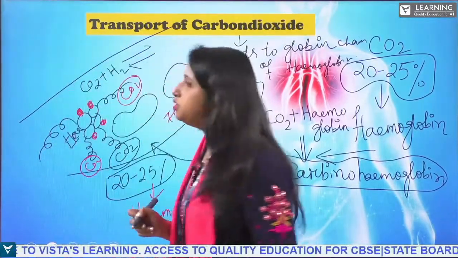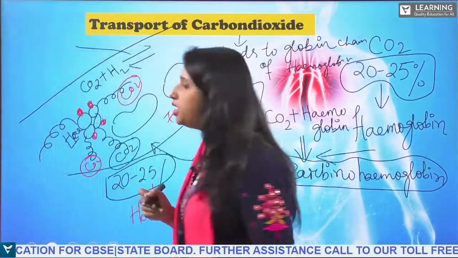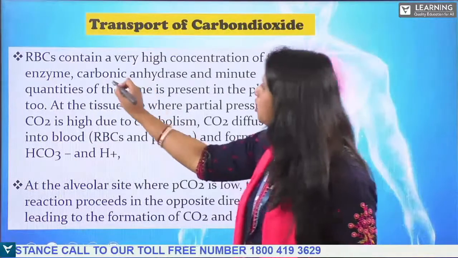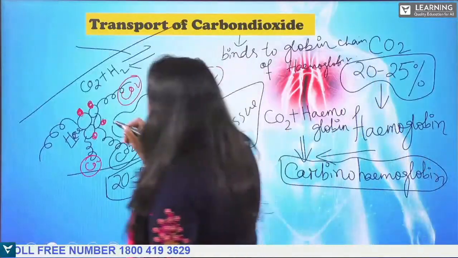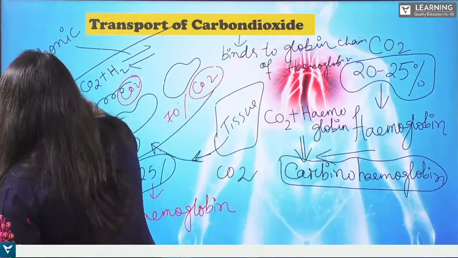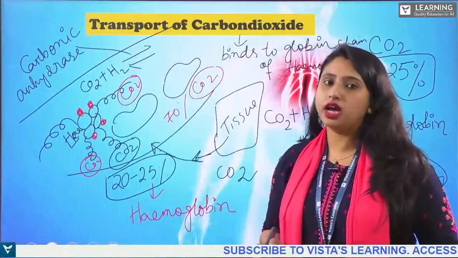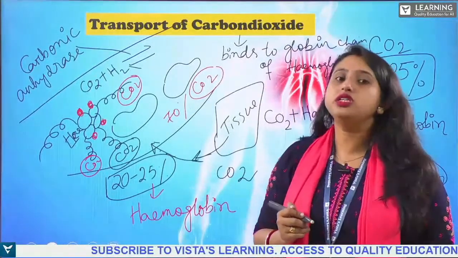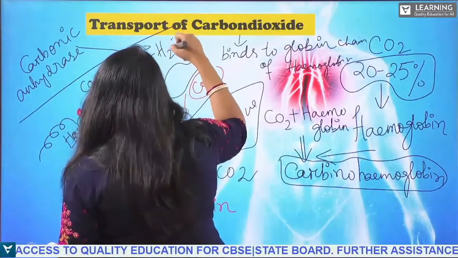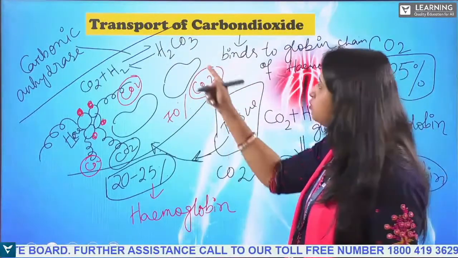And this is a reversible reaction with the help of one enzyme that is known as carbonic anhydrase. What is the name of this enzyme? That is the carbonic anhydrase enzyme. With the help of this carbonic anhydrase enzyme, an enzymatic reaction takes place which leads to the formation of the product, that is carbonic acid, H2CO3. So carbon dioxide binds with water and forms carbonic acid.